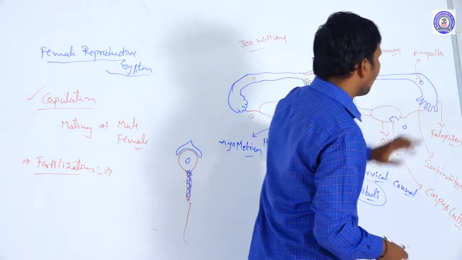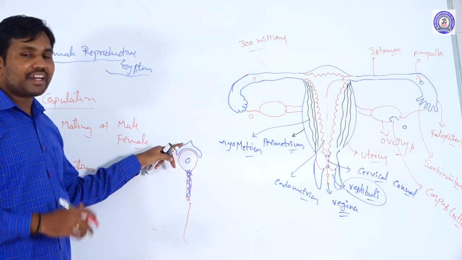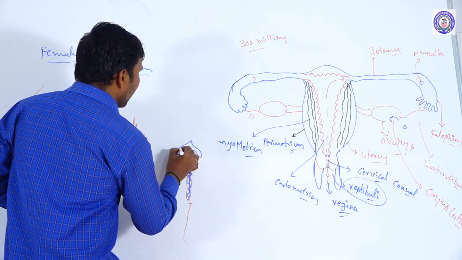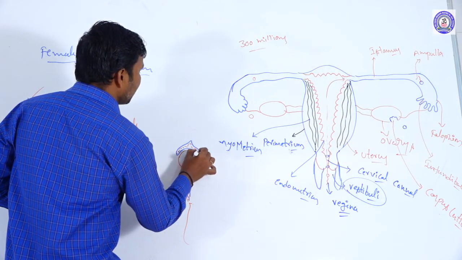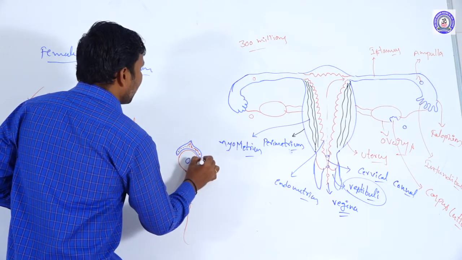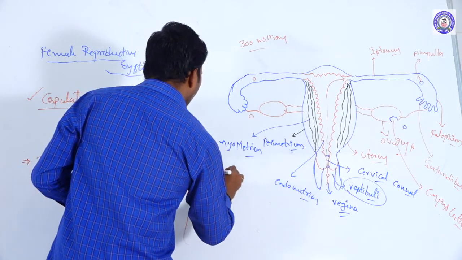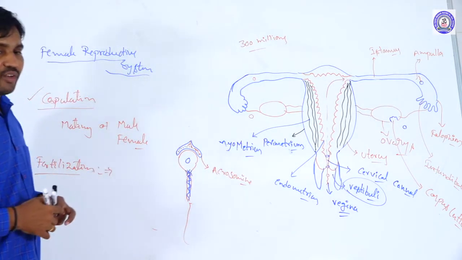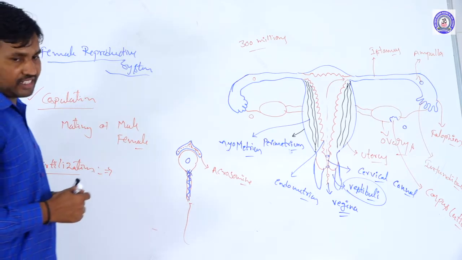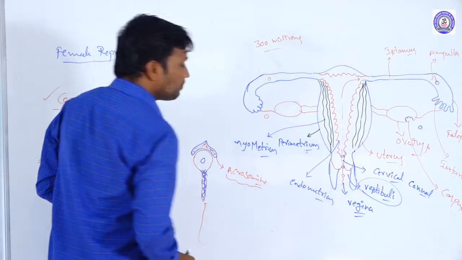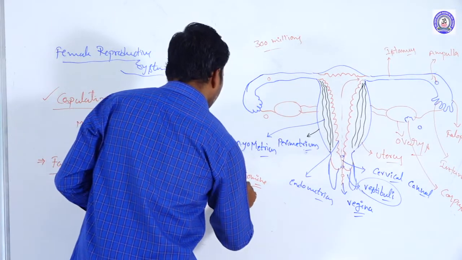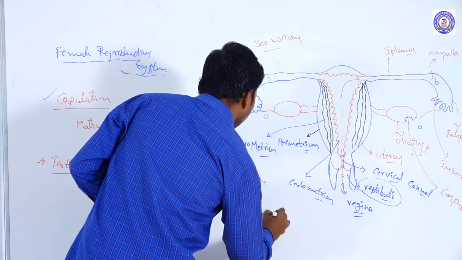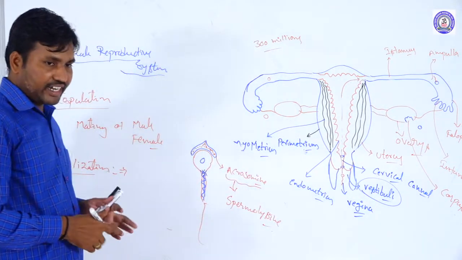Once they reach the fallopian tube, the acrosomal reaction occurs here. What is meant by the acrosome? The acrosome is a cap-like structure. It is filled with hyaluronidase, or hyaluronic acid, which is called spermolysine. This secretion, this hormone, is called spermolysine. The spermolysine hormone is present in the acrosome.